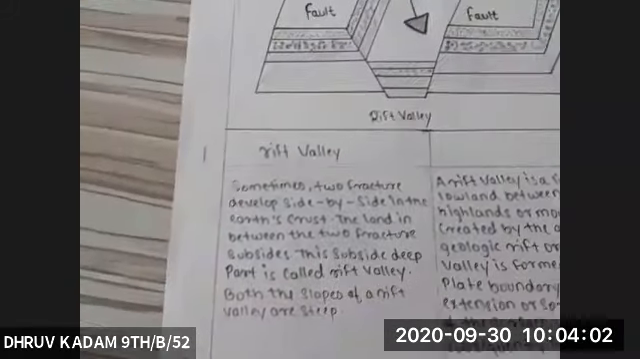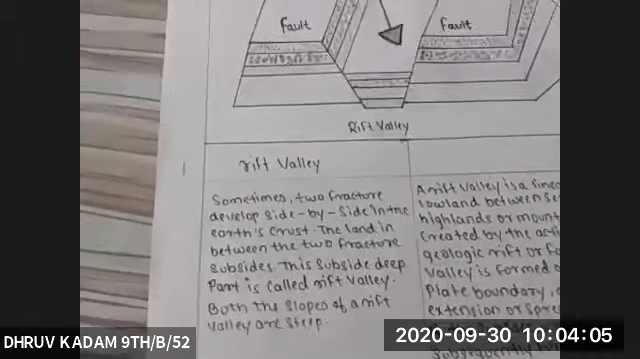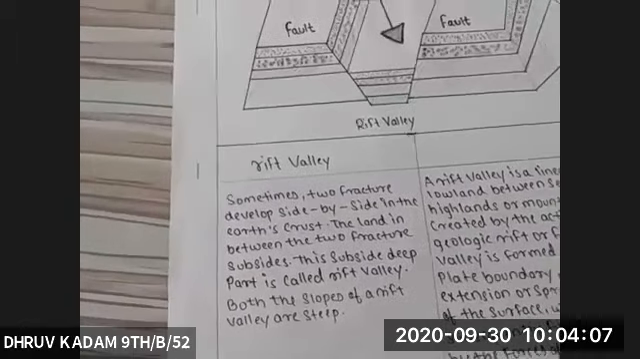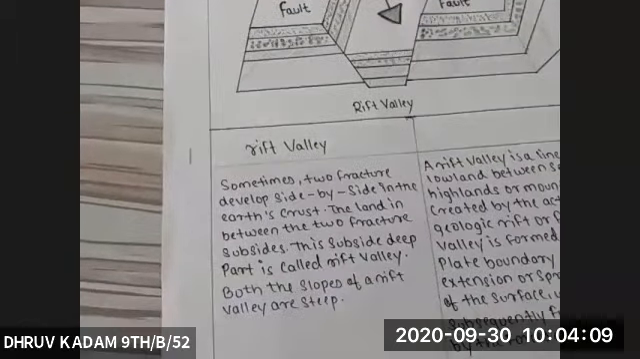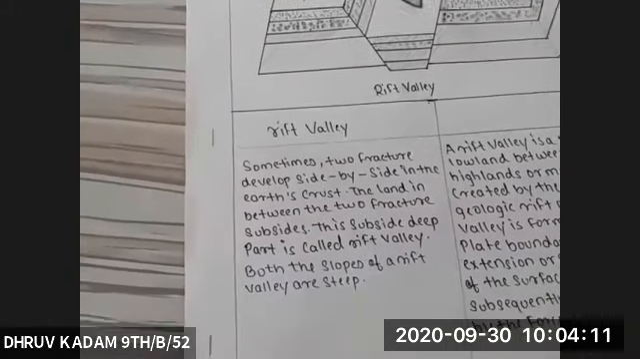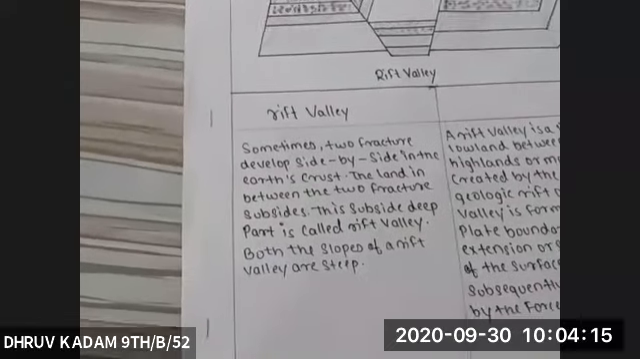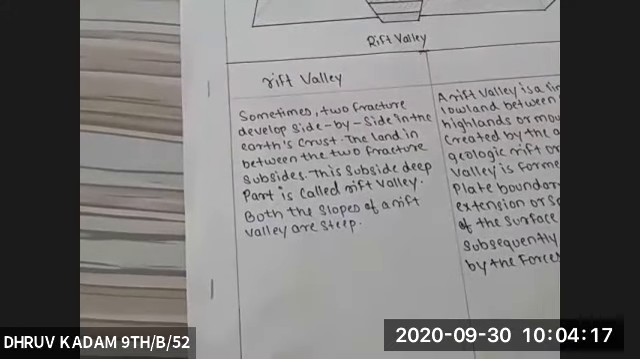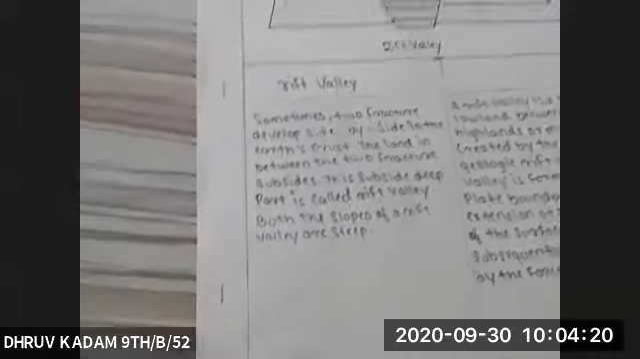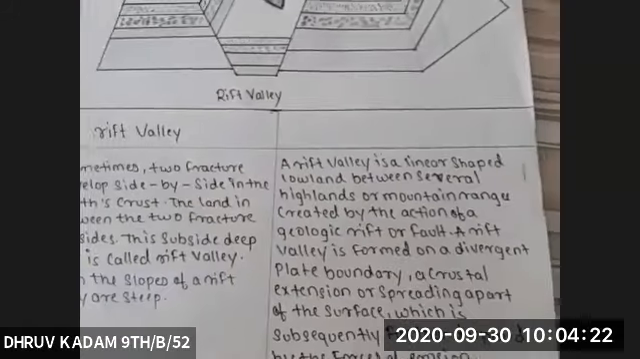Rift Valley. Sometimes two fractures develop side by side in the earth's crust. The land in between the two fractures subsides. This subsided dip part is called a Rift Valley. Both the slopes of a Rift Valley are steep. More information about the Rift Valley.